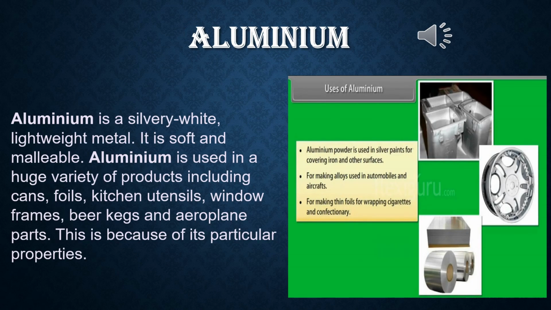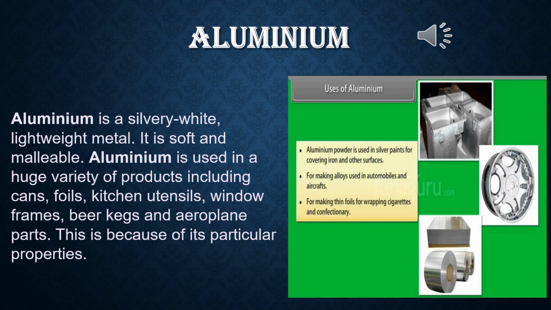Next, uses of aluminium. Its symbol is Al. Aluminium is a silvery white, lightweight metal. It is soft and malleable. Aluminium is used in a huge variety of products, including cans, foils, kitchen utensils, window frames, beer kegs, and aeroplane parts. This is because of its particular properties.